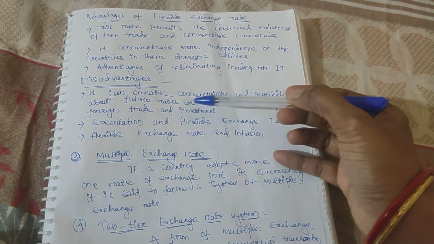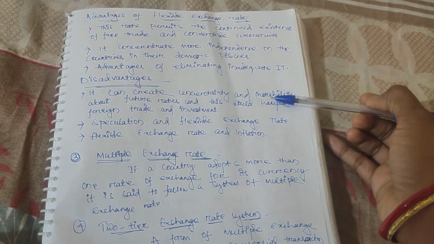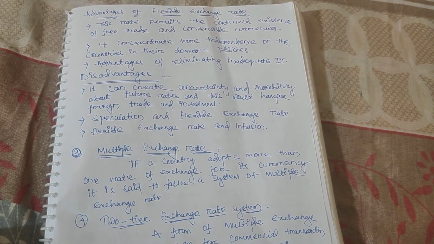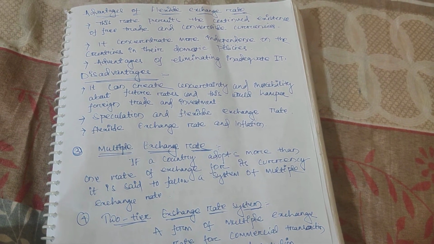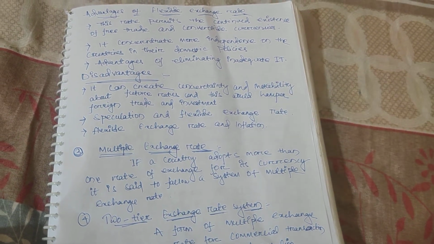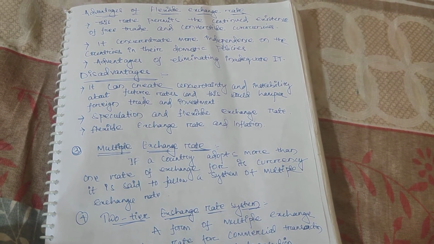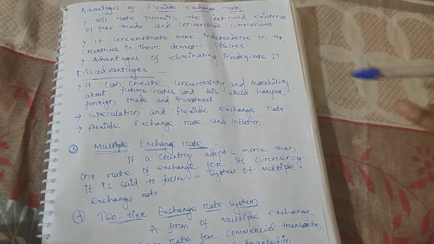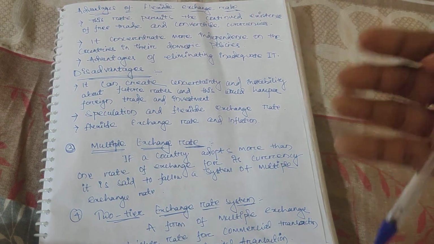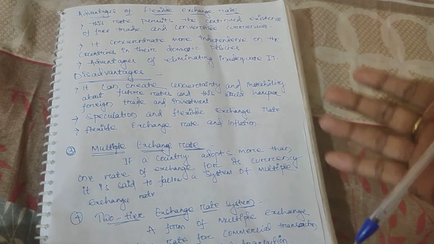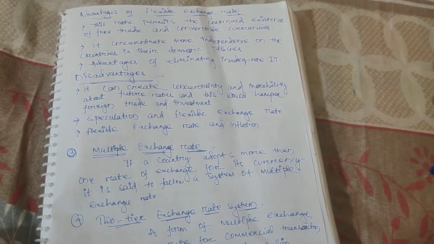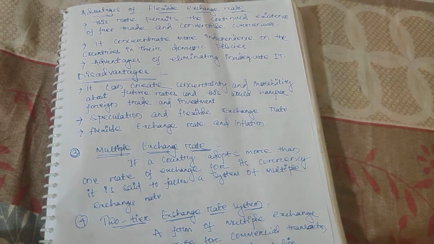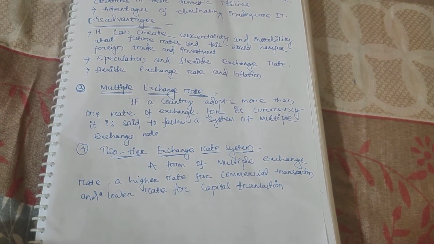What are the disadvantages? It can create uncertainty and instability. It will happen like if we make our class free, they will utilize their independence and they will create a lot of disturbance in the class. That will happen in the international market if everything is free. It will hamper foreign trade and investment. Second, speculation in a flexible exchange rate. We can't assume what the rate of exchange will be. Maybe some urgent situation will come. Free market is all the time lacking and out of rules and regulations. Then flexible exchange rate sometimes creates a situation of inflation also.